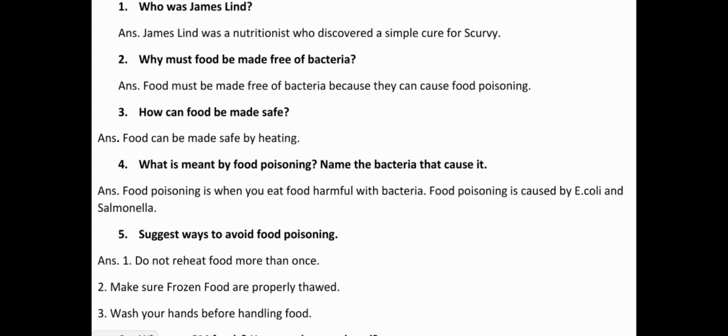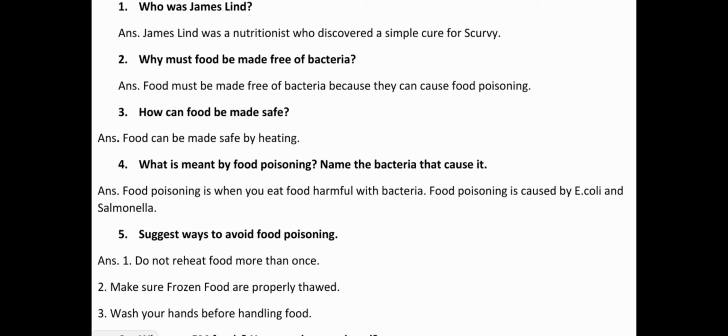Why must food be made free of bacteria? Answer is, food must be made free of bacteria because they can cause food poisoning. It is very necessary to make your food free of bacteria because we have discussed in details about E. coli and Salmonella, how they can make the food harmful for us.